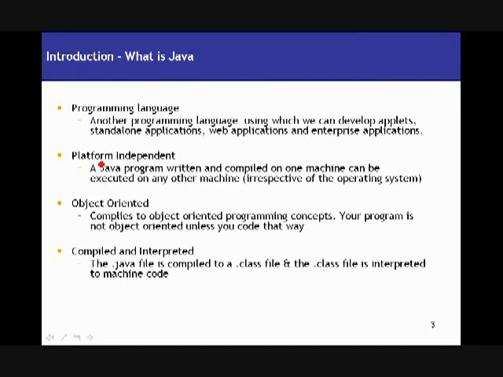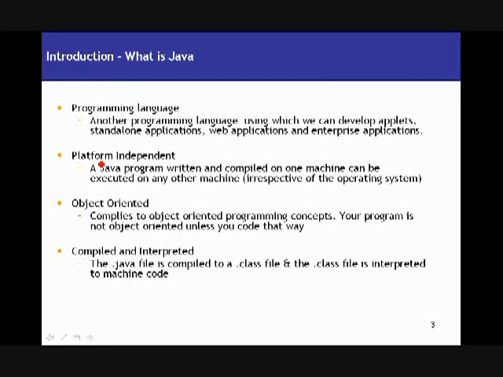Object oriented. Java actually complies to the object oriented programming concepts. What these object oriented concepts are about, we're going to talk about in the future slides, right? But there is a very common misconception many people have that since Java complies to object-oriented programming concepts, whatever you write in Java is an object-oriented program, right?